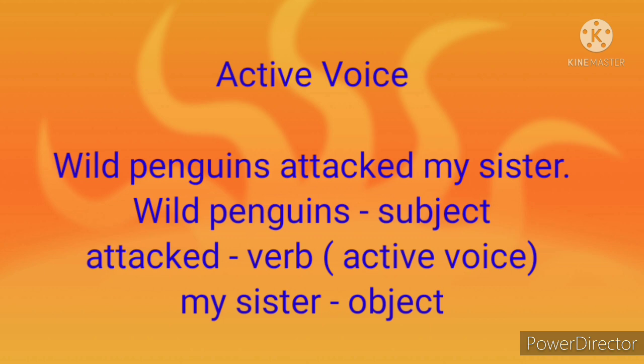In case we have an auxiliary verb before this verb attacked, for example, is attacked or was attacked or has been attacked, like that, this attacked will be V3 form. Now it is V2 form because we don't have any auxiliary verb before this attacked. Okay, so this is in active voice form. Next, my sister is object. This is an example for active voice sentence.